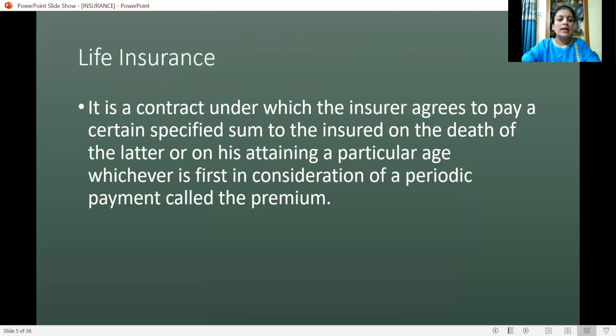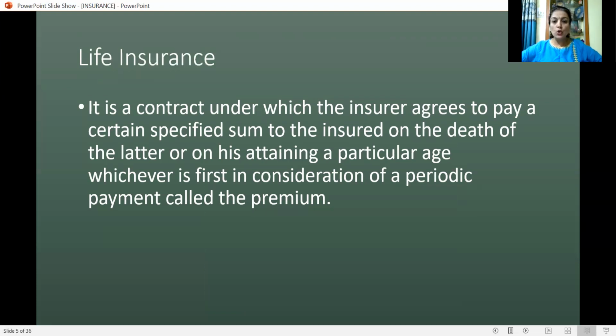Life insurance is a contract under which the insurer agrees to pay a certain specified sum to the insured on the death of the latter or on his attaining a particular age, whichever is first, in consideration of a periodic payment called the premium.